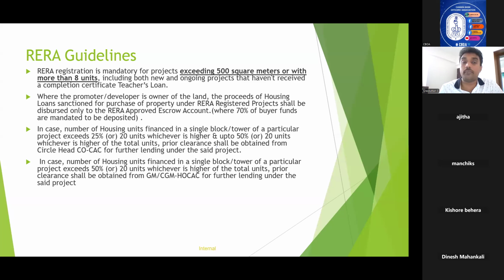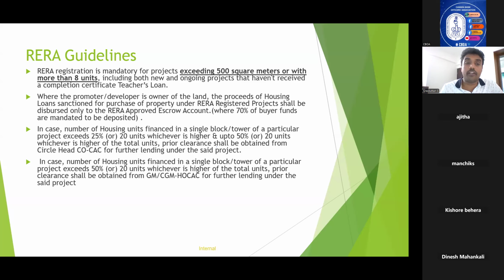So that's what is mentioned here. You need to understand how much percentage needs to be deposited in the escrow account. That is 75%, sorry, 70%. The remaining 30% they can transfer back to their general current account.